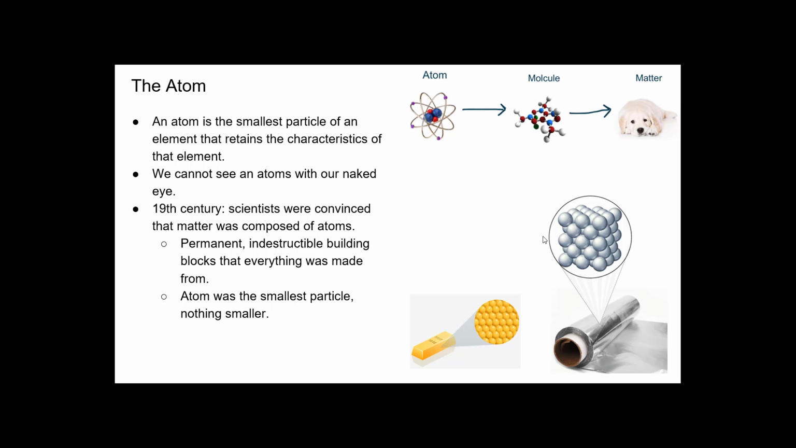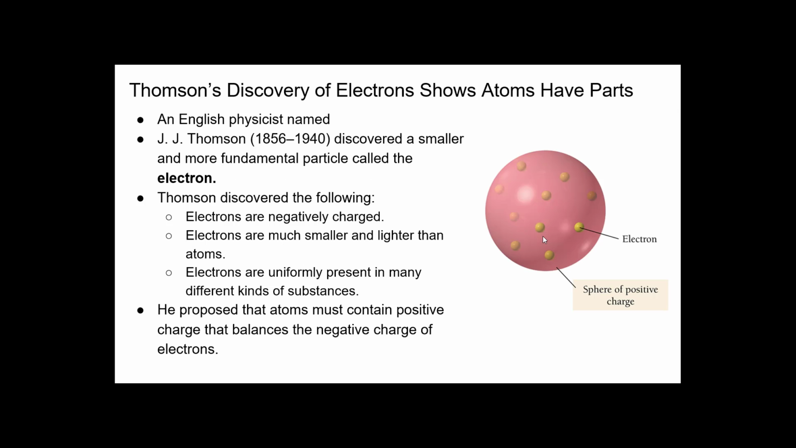By the 19th century, scientists already knew or were convinced that matter was composed of atoms, and at the time, they believed that it was permanent, indestructible building blocks that everything was made of, meaning the atom was the smallest particle, nothing was smaller, and you could not break it. That was it. When you got to an atom, you were done. And I mean, if you look at gold, you could go into layers and layers and layers till you start getting to atoms, till you get to that one last atom, and that's it. You cannot go any further.